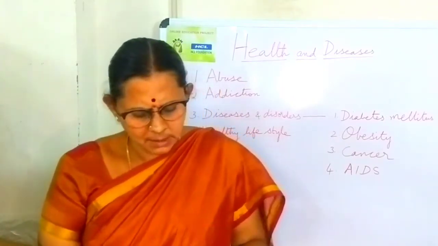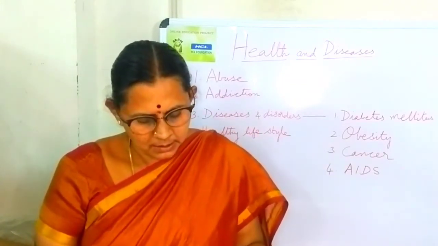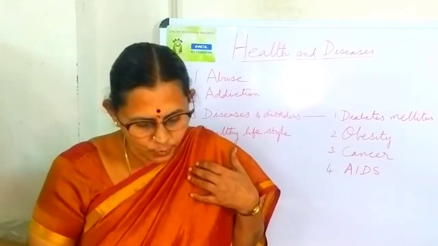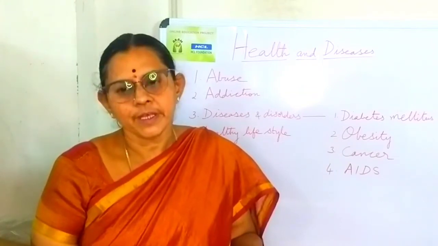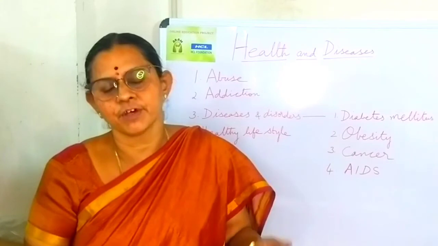Then symptoms and treatment of AIDS. The main symptom is that we become immunodeficient. So why do we call it a syndrome? We don't have a single symptom to say we suffer from this.